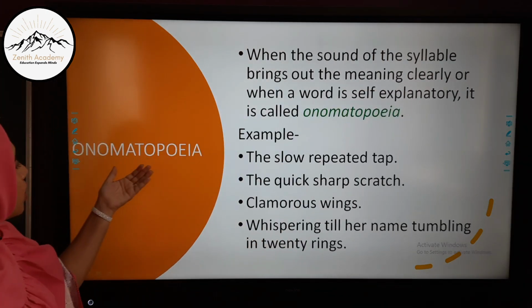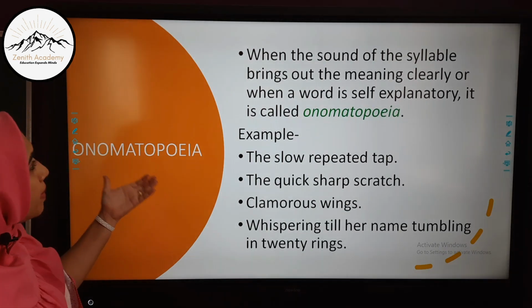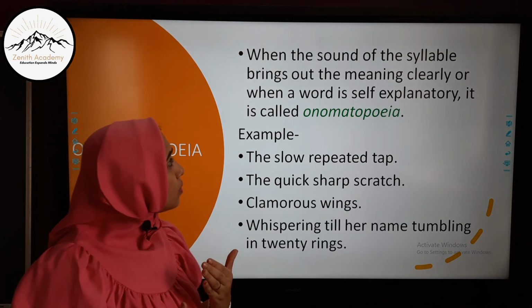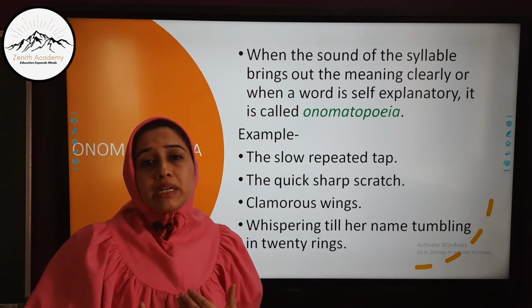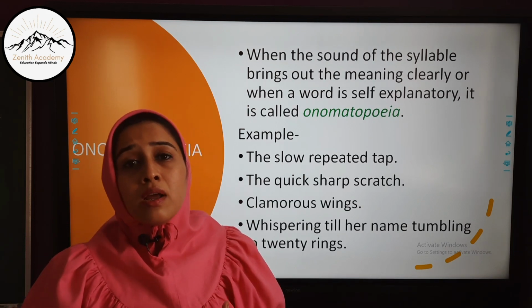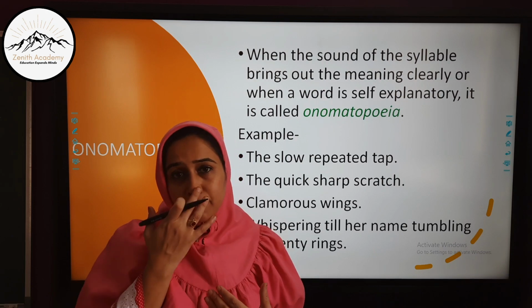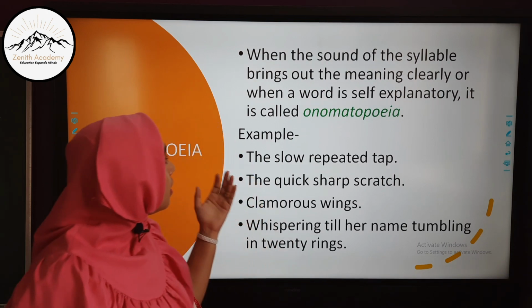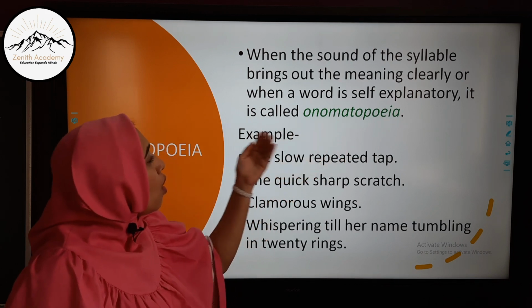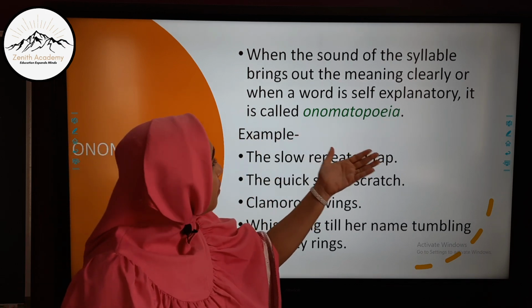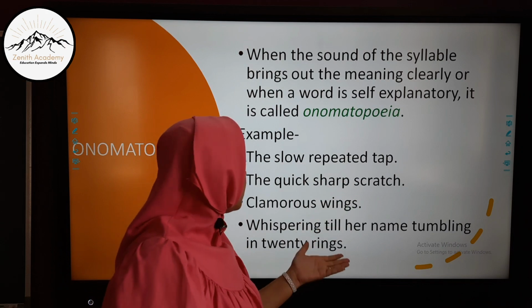It is onomatopoeia. Now onomatopoeia is something that is related to the sound of the syllable. As we know, all the alphabets have a particular sound in our English language. We call it phonics. Now here, when the sound of the syllable brings out the meaning clearly, or when a word is self-explanatory, it is called onomatopoeia.